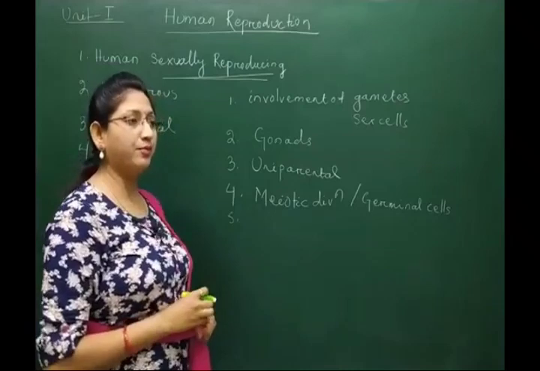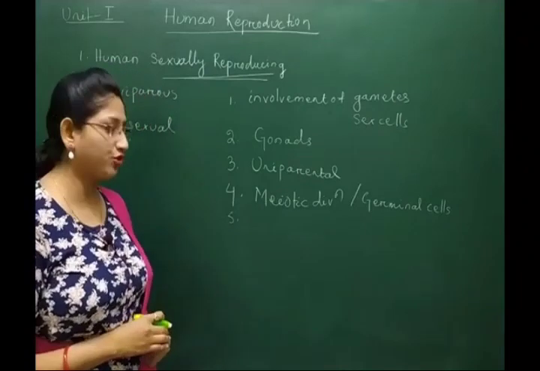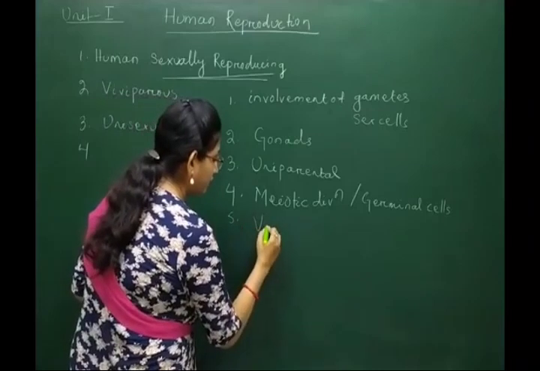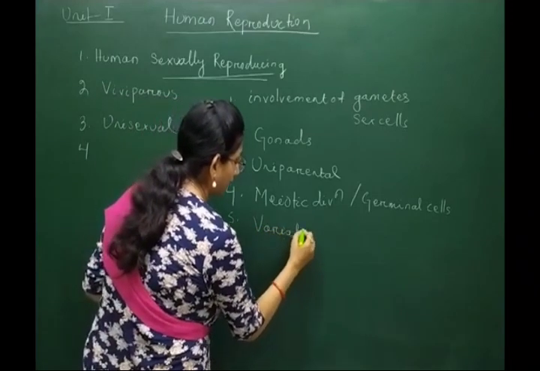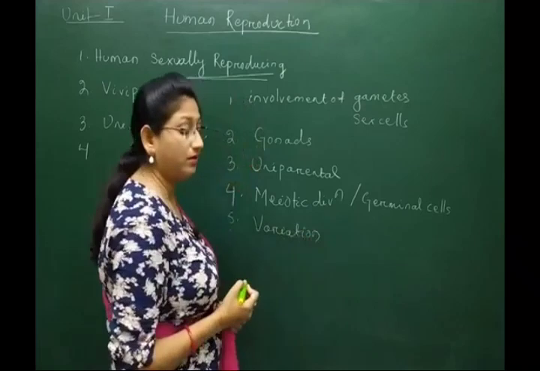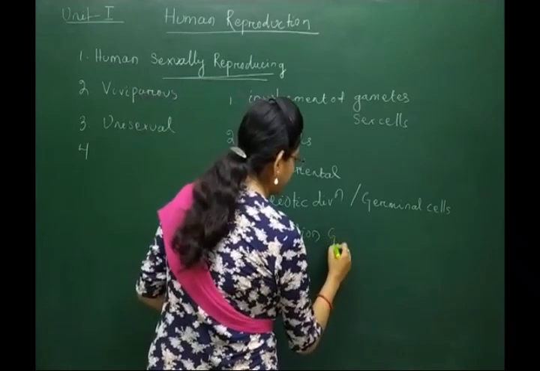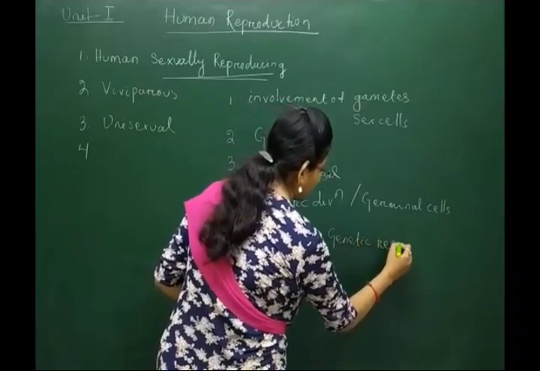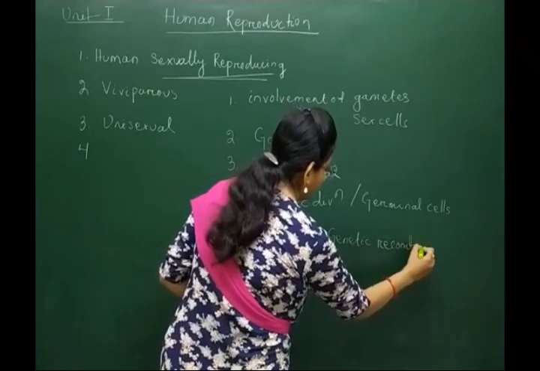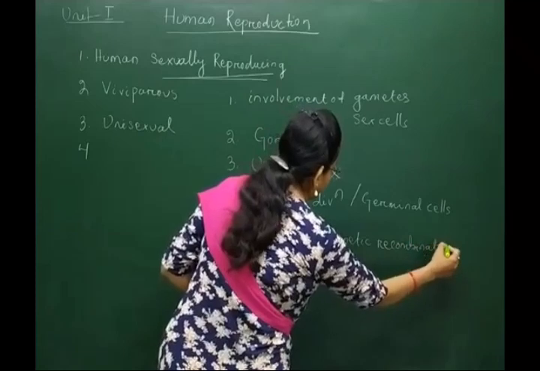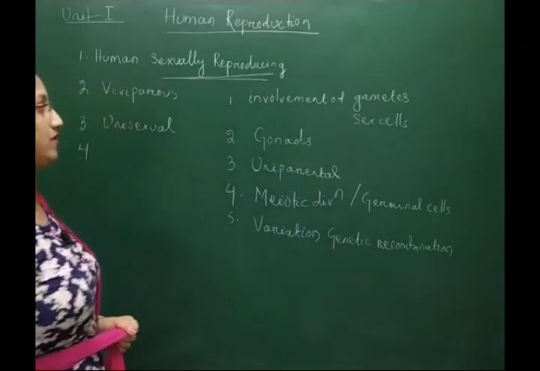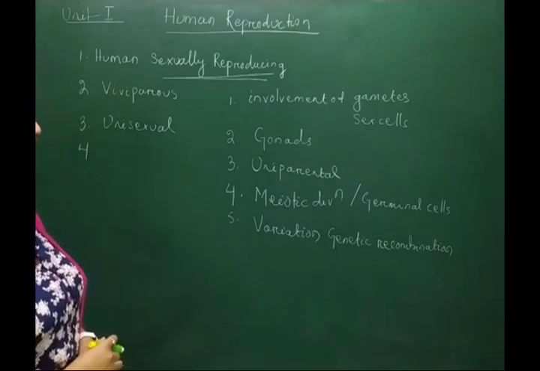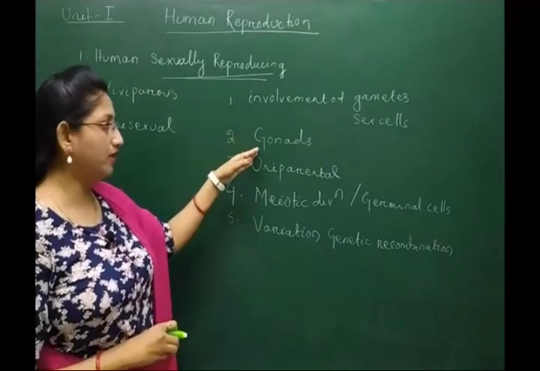And the next important feature of sexual reproduction is that there must be variation occurring due to genetic recombination. So, all these characters, starting from the involvement of gametes or sex cells, involvement of gonads.